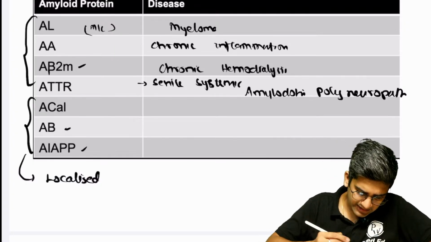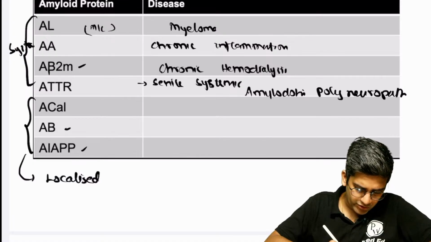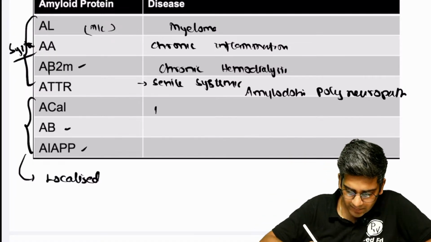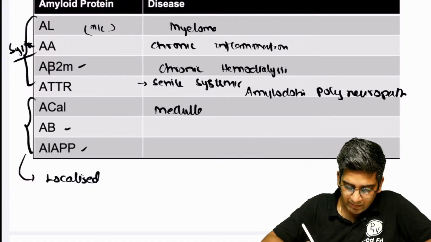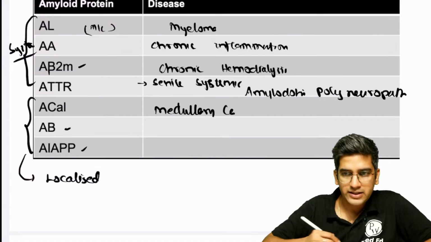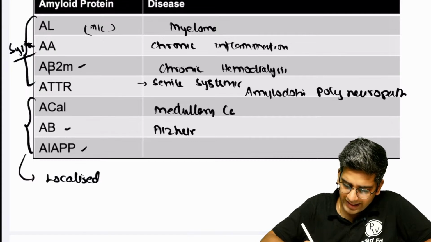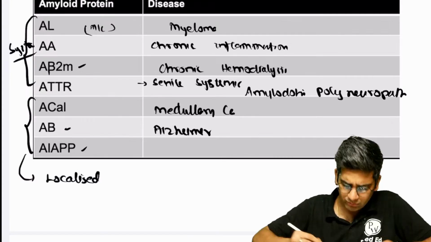In other words, I can classify these as systemic amyloidosis, where myeloma, the light chain can go throughout the body, right? You can have it in medullary carcinoma of thyroid, right? Perfect. You have this in Alzheimer's disease, A beta 42 or A beta, anything was enough.